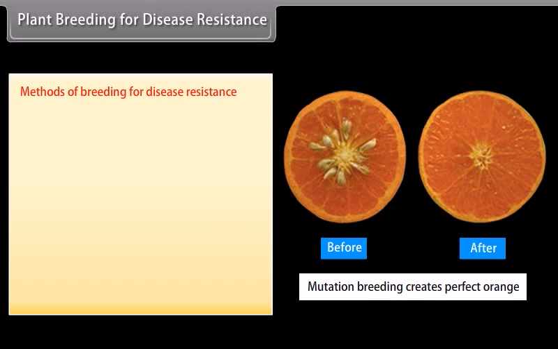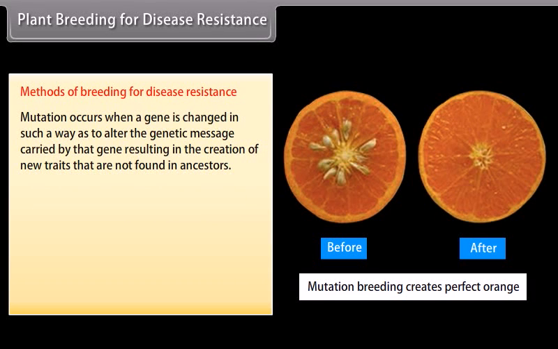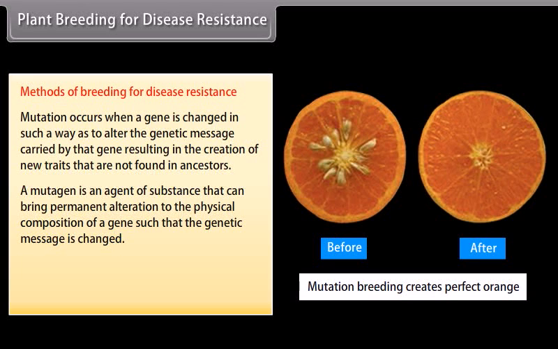Methods of breeding for disease resistance. Mutation occurs when a gene is changed in such a way as to alter the genetic message carried by that gene, resulting in the creation of a new trait that is not found in the ancestors. A mutagen is an agent or substance that can bring permanent alteration to the physical composition of a gene such that the genetic message is changed.